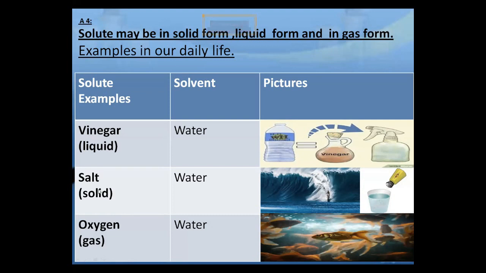Now, second one, the salt and water. When we take the salt, that is the solid form of solute, and we mix it with water, they will mix together and make salty water. Ocean is a big example of this. There is more water and less quantity of the solute and it makes salty water. Oceans or sea water or river water are sometimes salty.